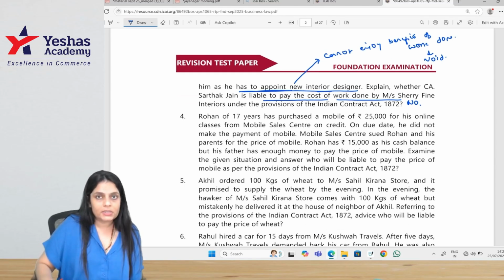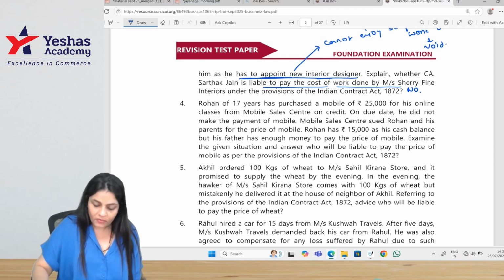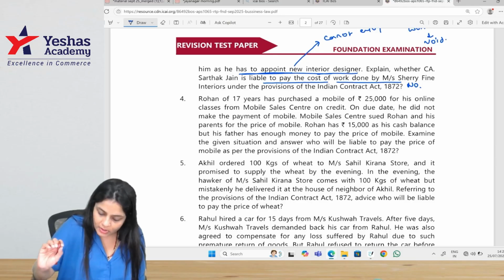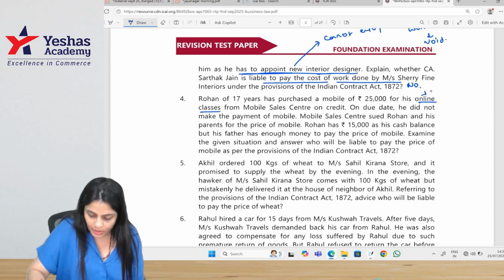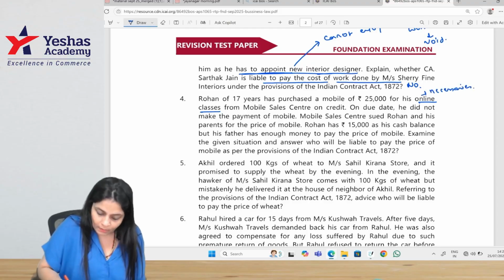Rohan of 17 years has purchased a mobile of 25,000 for his online classes from Mobile Sales Center on credit. So it is for his online classes, education. And education is considered as what? Necessaries, correct? On due date, he did not make the payment of the mobile. Mobile Sales Center sued Rohan and his parents for the price of the mobile.